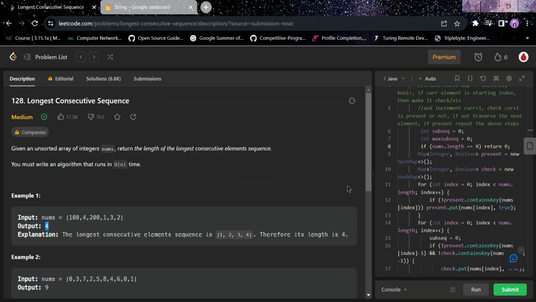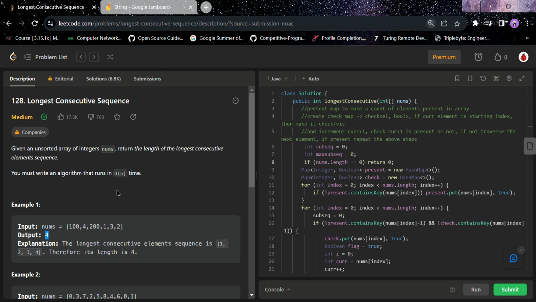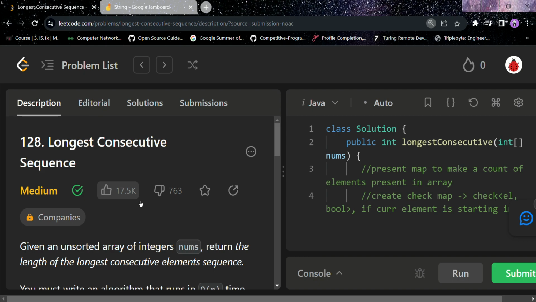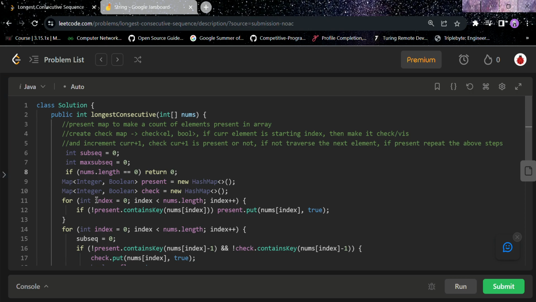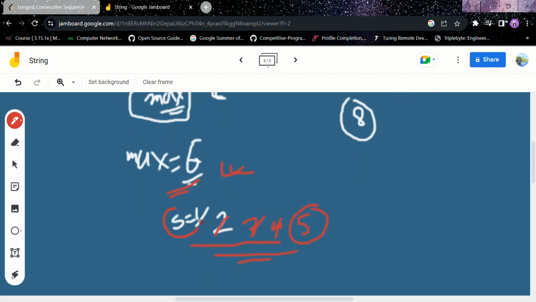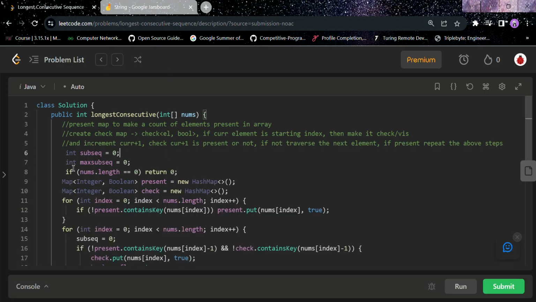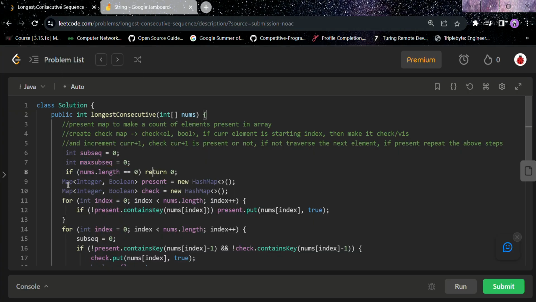Now we'll go to the code, the Java code. We have the Java code. Let me zoom it up. Now we have sequence or subsequence. This value sequence will change in every while loop. And we have max sequence, which after the end of every while loop we will update. Now we will check if the length of our nums array is 0, that means there is no sequence, that means we will return 0.